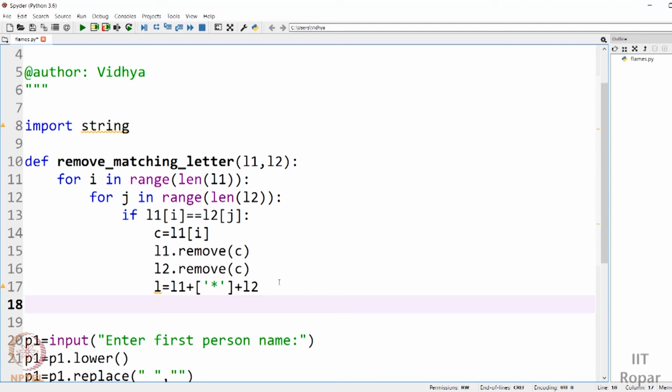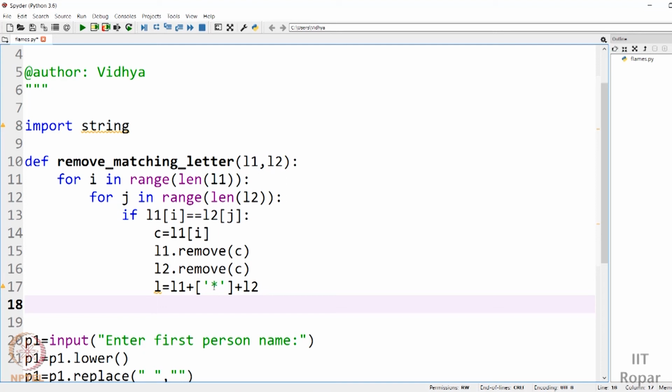Okay, so this is my list, and now here I have found a match at some letter. So I had removed that letter and I have new strings, and in between the new strings I'm using star as a marker sort of a thing. So this first person's name has ended, and this is the name of the second person. So I am using a marker, right? So I'll have to return that.